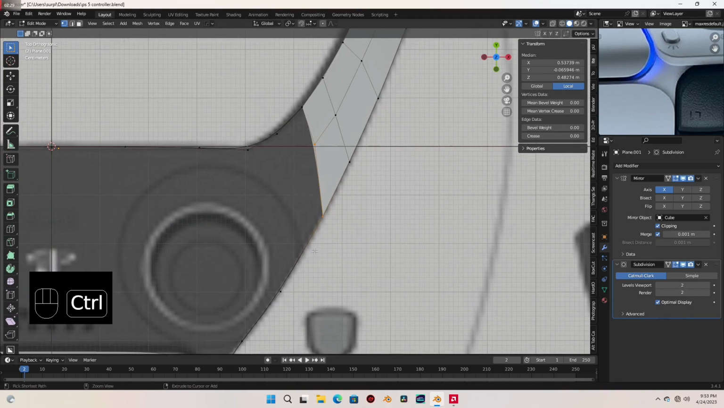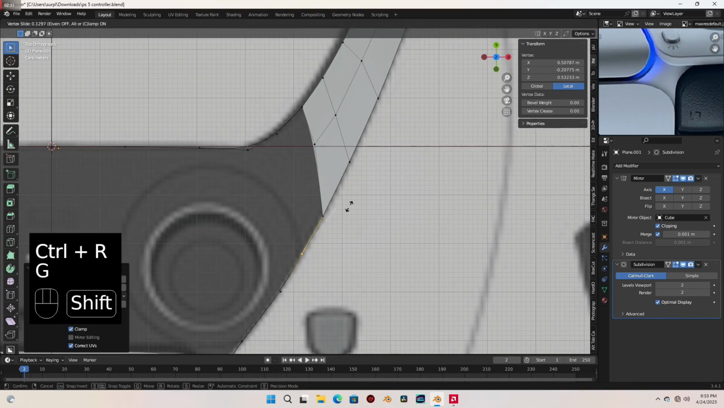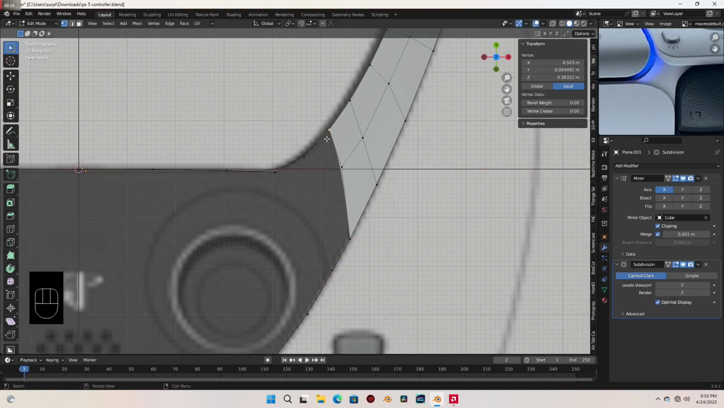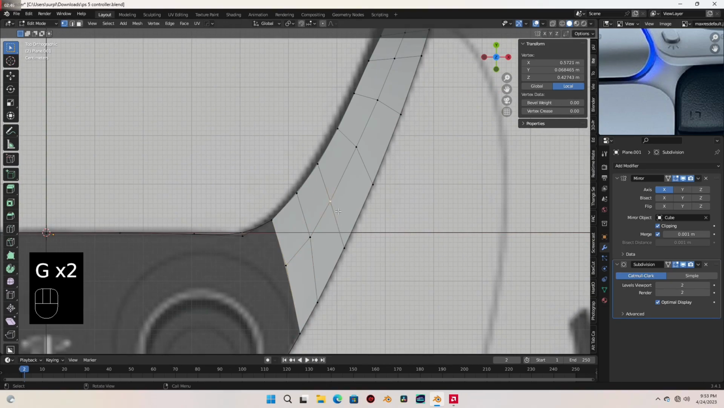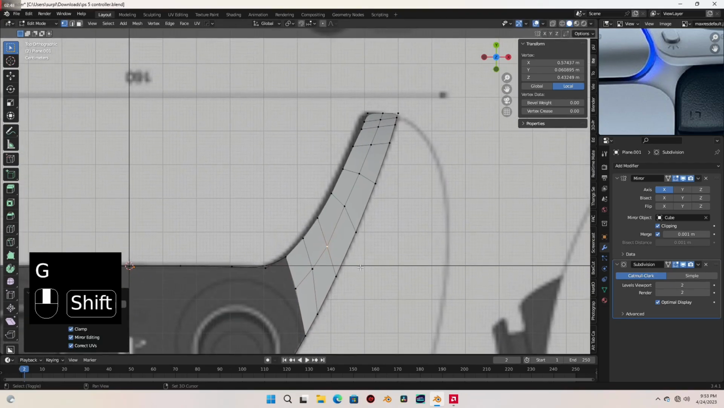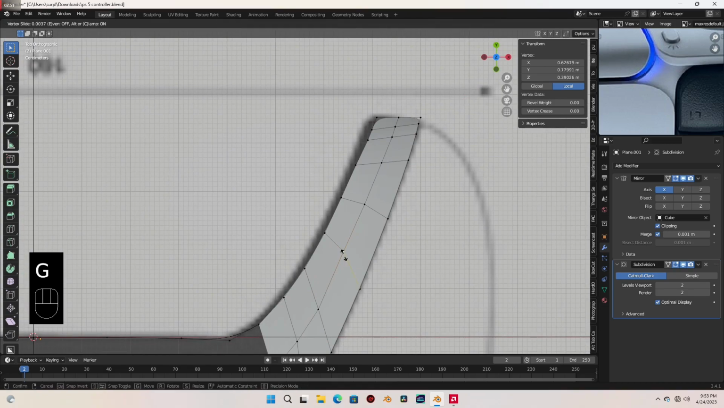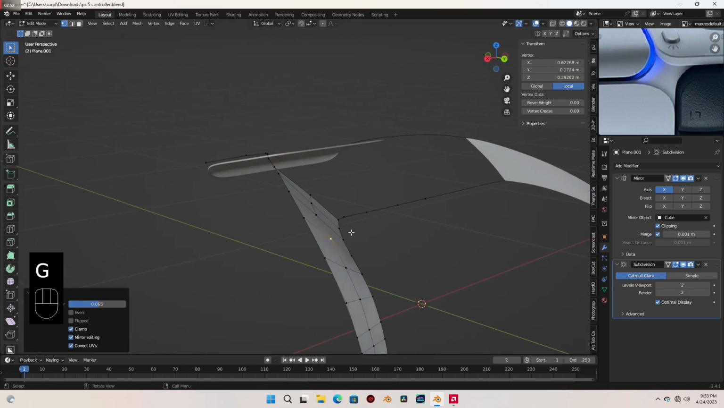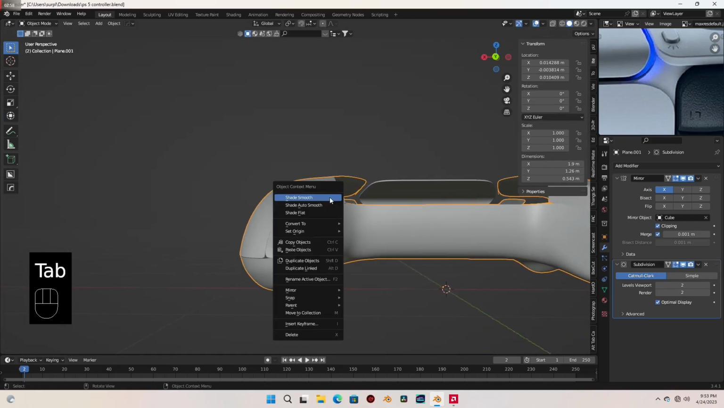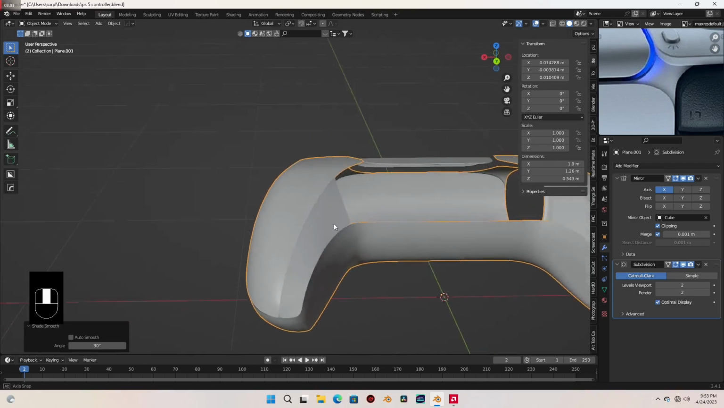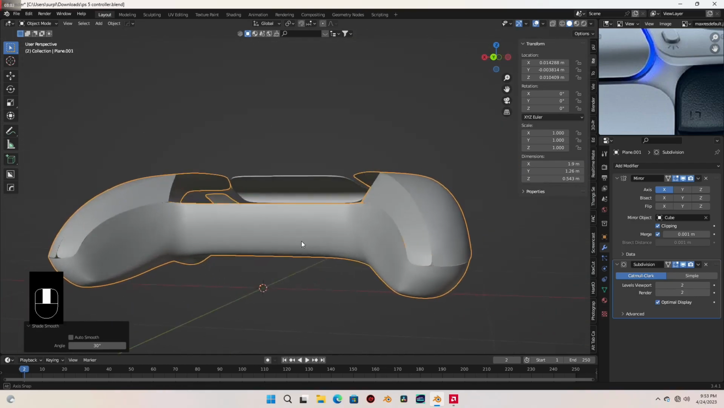And let me add one vertex here and move it back slightly. Select these and press F. Select these two and press F. Let's move it here. Okay, so let's go into object mode and right click and shade smooth it. All right.